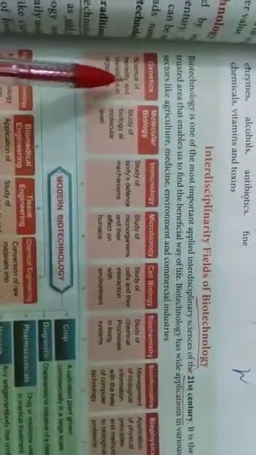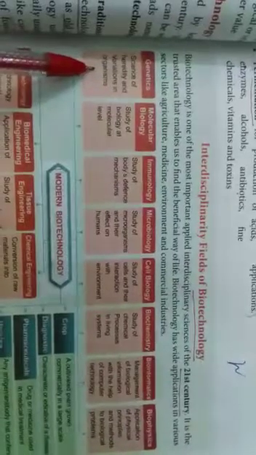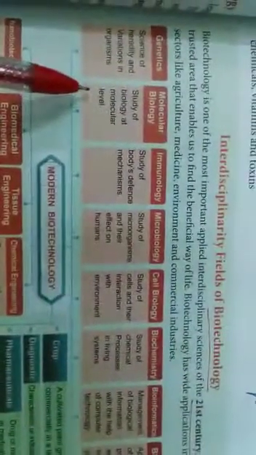First one is genetics. Genetics is nothing but heredity and variations in organisms. Molecular biology is the study of biology at the molecular level. Immunology, studying about